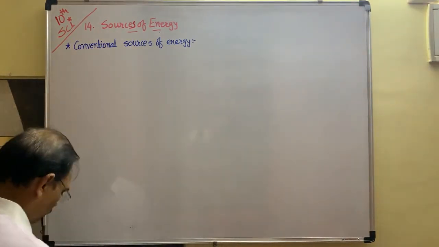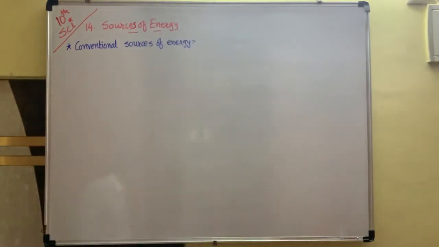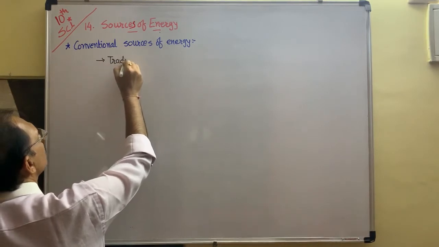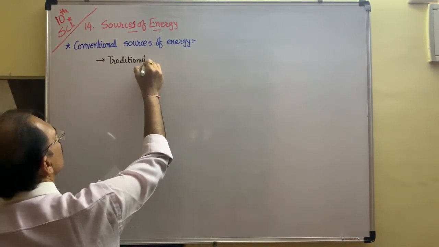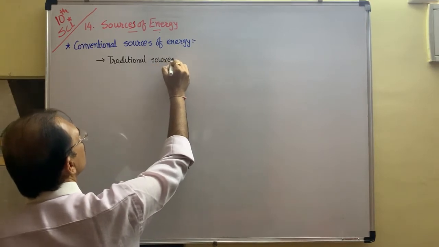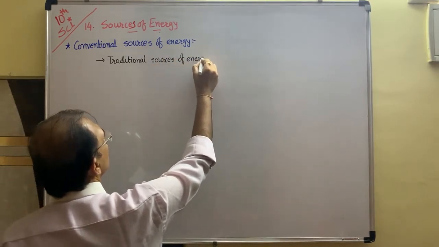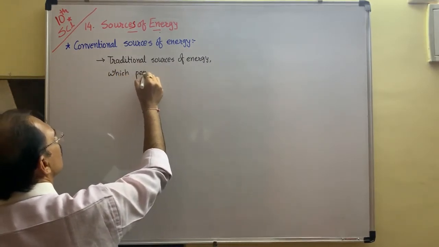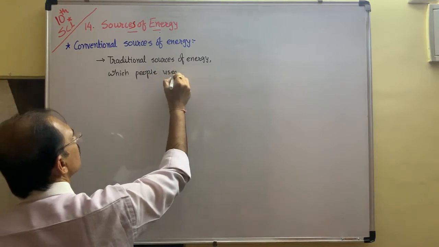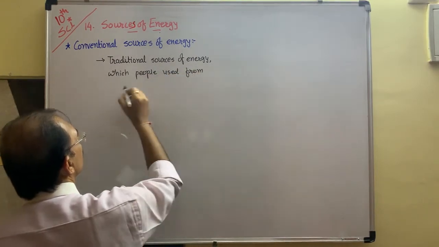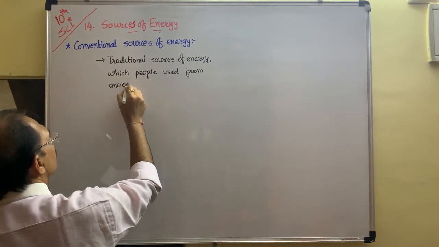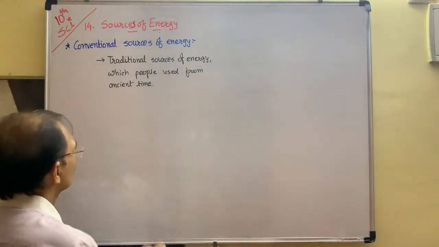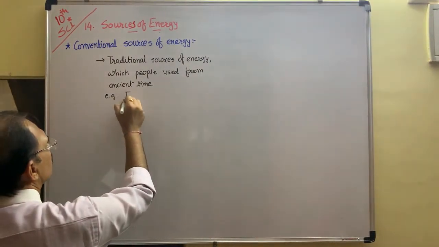So conventional sources of energy, that is called traditional sources of energy, which people use from ancient time, that is called conventional sources of energy. The best example is fossil fuel.